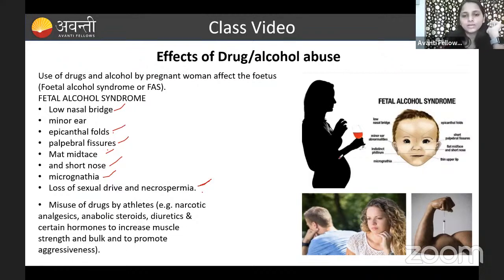And misuse of drugs by athletes. We all know that athletes misuse drugs. You can see cannabinoids, a drug misused by athletes. Not only that, some steroids, diuretics and certain hormones are misused. If they know hormones will increase muscle, they use those hormones. Because of that, it will create different symptoms and many changes in the body. Those things we are going to study in the next slide.